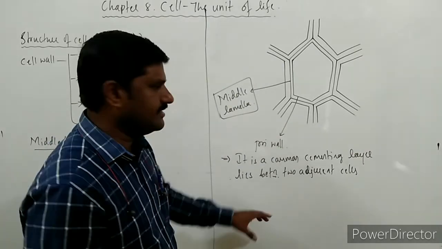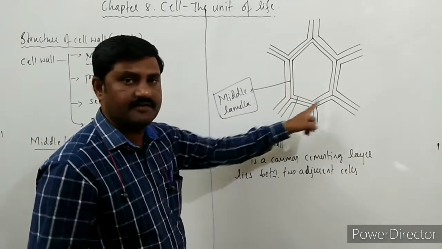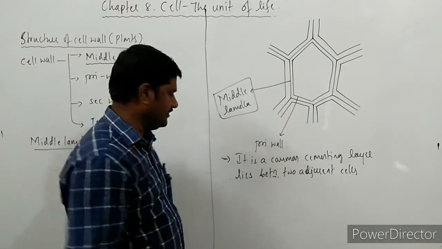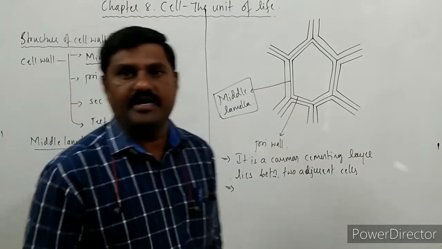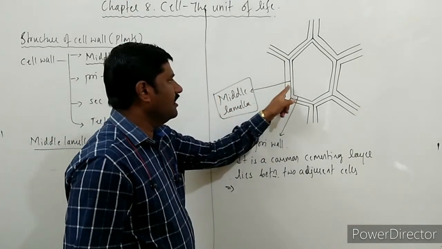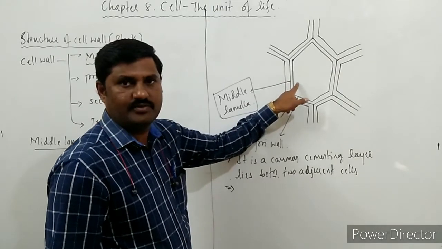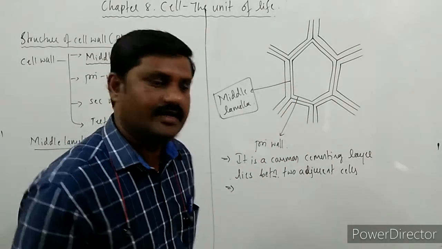Between two adjacent cells it is commonly lying over here. That kind of cementing wall is called the middle lamella. After this middle lamella, inner to it there is one more layer called the primary wall. We will see it later.